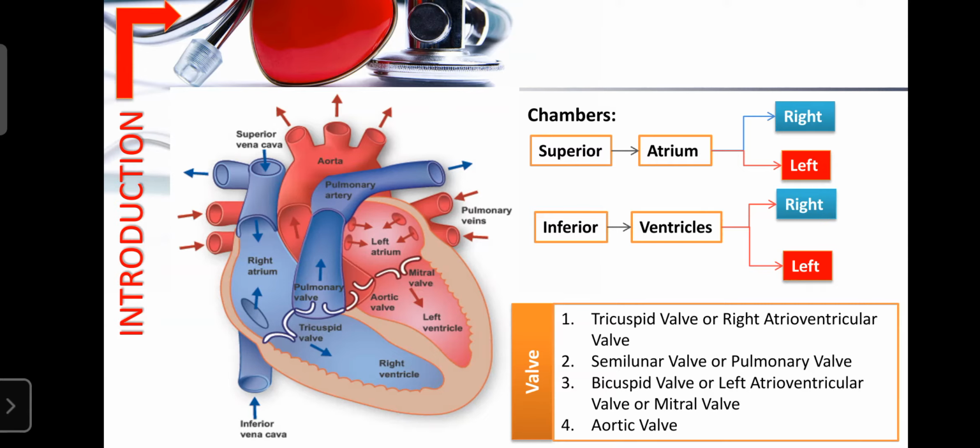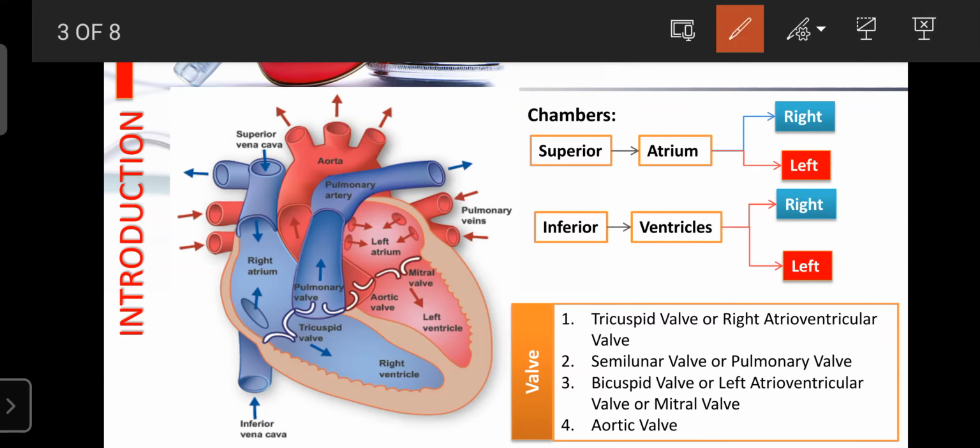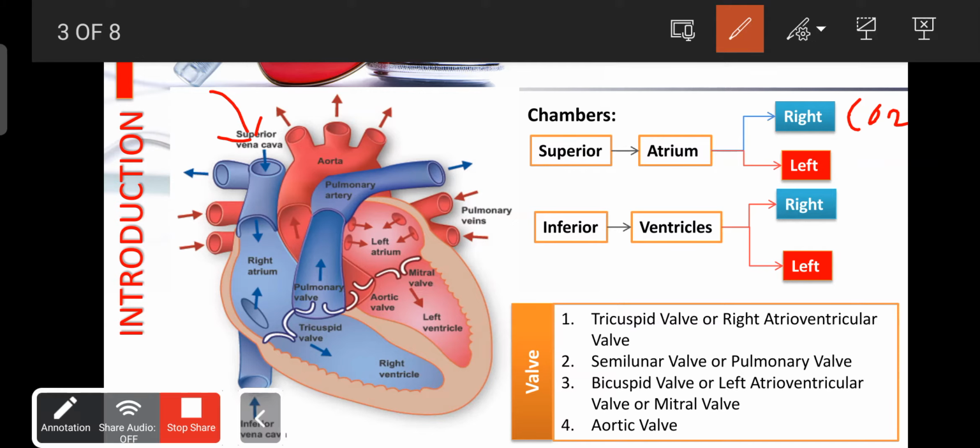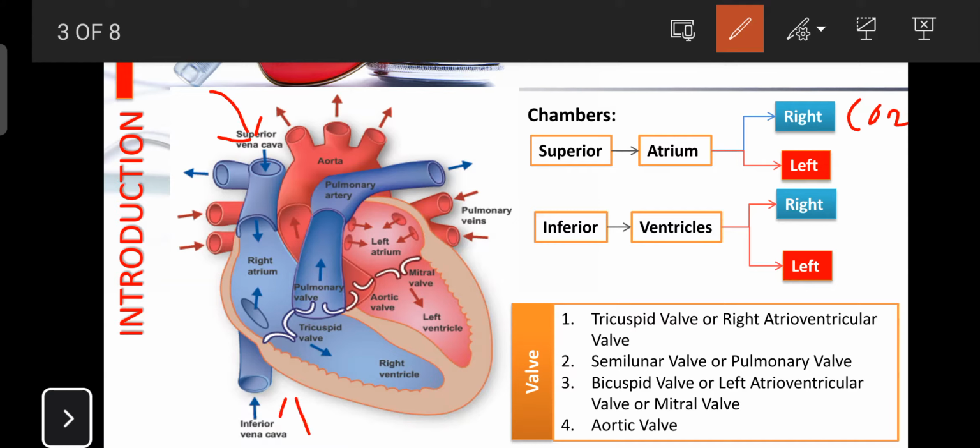The right atrium is a chamber that collects deoxygenated, or impure, blood from throughout the body with the help of the superior vena cava and inferior vena cava. The superior vena cava drains blood from the upper part of the body to the right atrium, and the inferior vena cava collects deoxygenated blood from the lower part of the body and drains it to the right atrium.